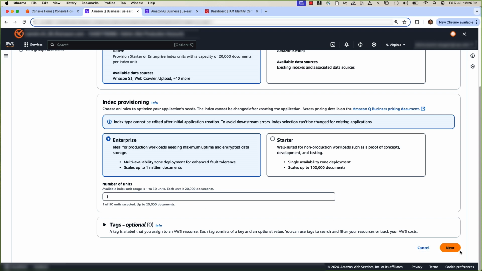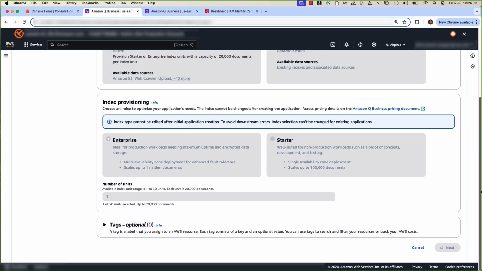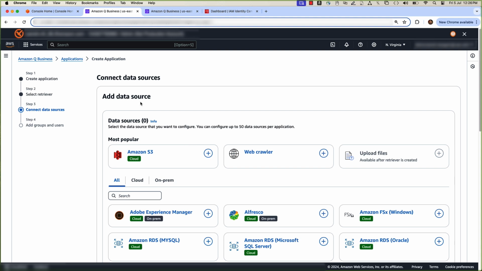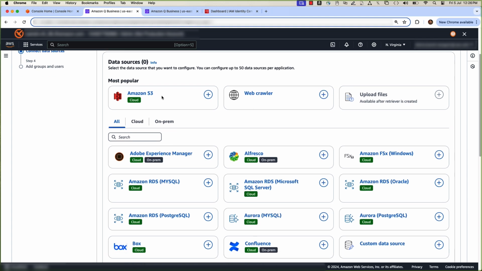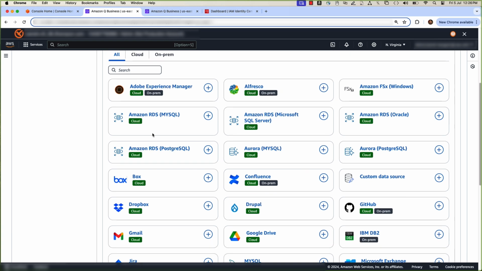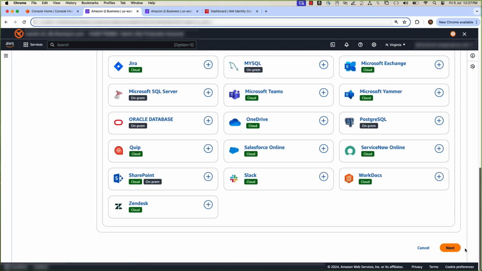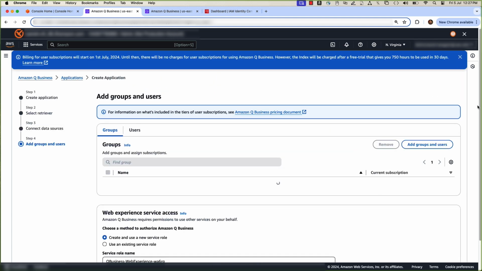Click Next. Now we can choose internal data sources to power our generative AI assistant. You choose from 40-plus cloud and on-prem options such as Amazon S3, RDS, Confluence, Box, custom data stores, Jira, GitHub, MS Teams, SharePoint, Zendesk, and Slack. Click Next. We can add data sources even after creation of the Q Business application.